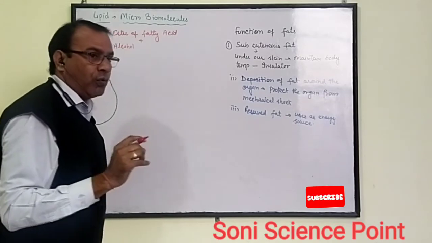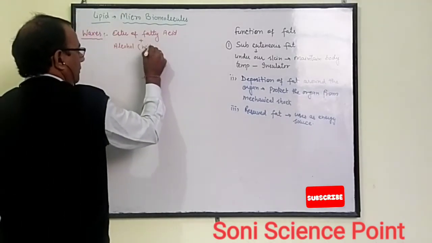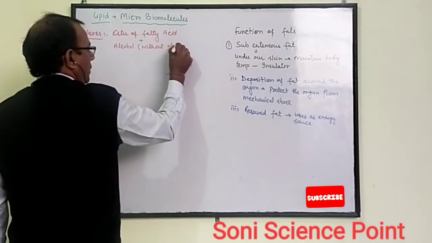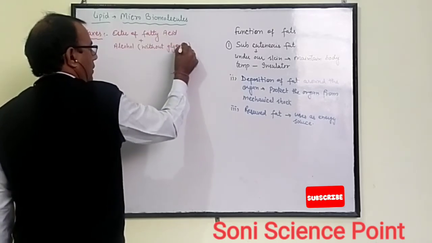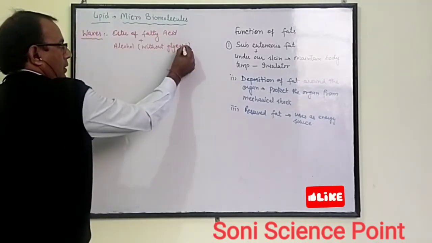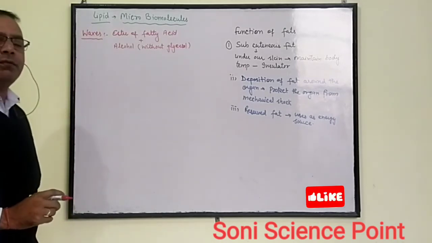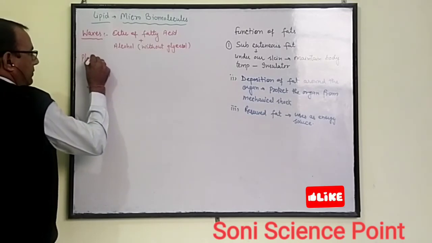There is no glycerol present, without glycerol. That is called waxes. We can obtain different waxes such as plant waxes.